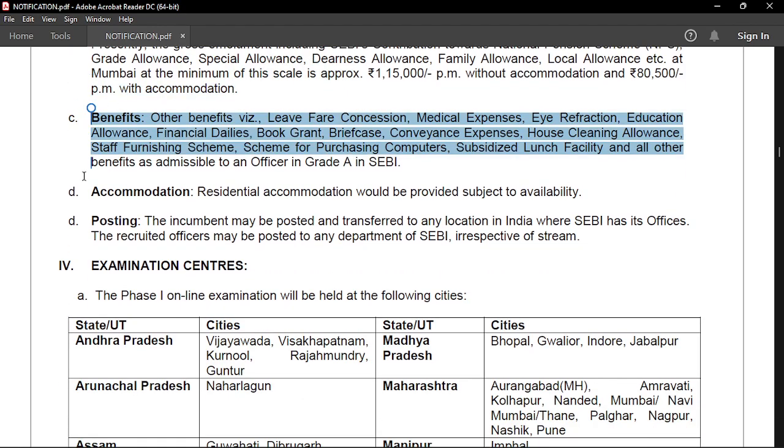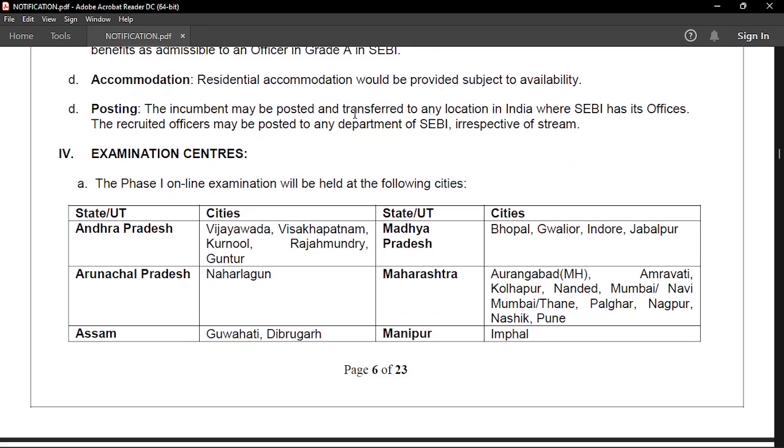All of the benefits are given here. I'm not going to talk about everything because you might also be seeing some of the videos who are mainly emphasizing on this particular thing. My main focus is the preparation for this exam and not the perks and all. And after that, you will be posted anywhere in India, where SEBI has its offices. So be prepared to roam around the country.